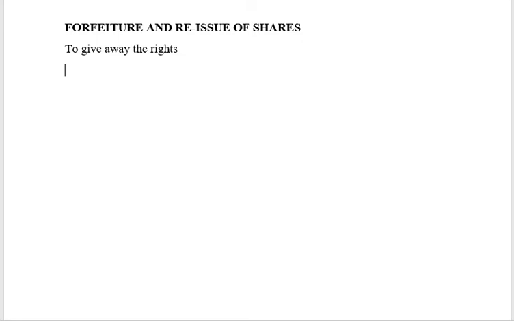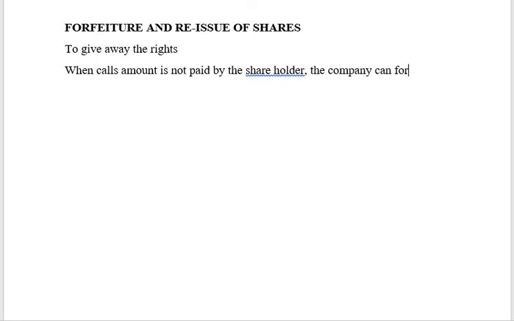So what happens in case of forfeiture? When call amount is not paid by the person, the company can forfeit his shares, which means it will take away the rights of that shareholder.